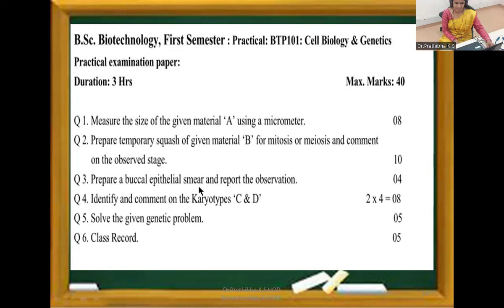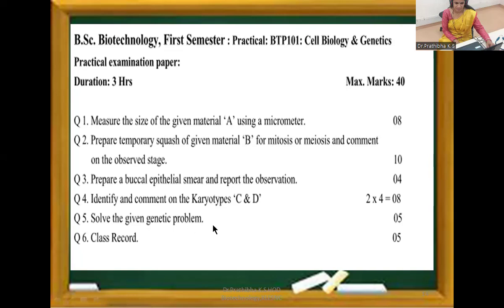And here in the buccal epithelial smear, performance carries again 2 marks. Writing part 2 marks. So total 4 marks. Identify and comment on the karyotype. What you identify carries 1 mark and what writing pattern carries 3 marks. So total 2 karyotypes, each carrying 4 marks.